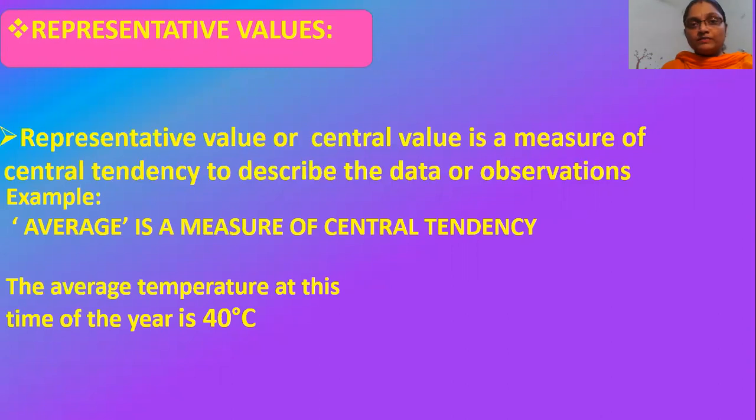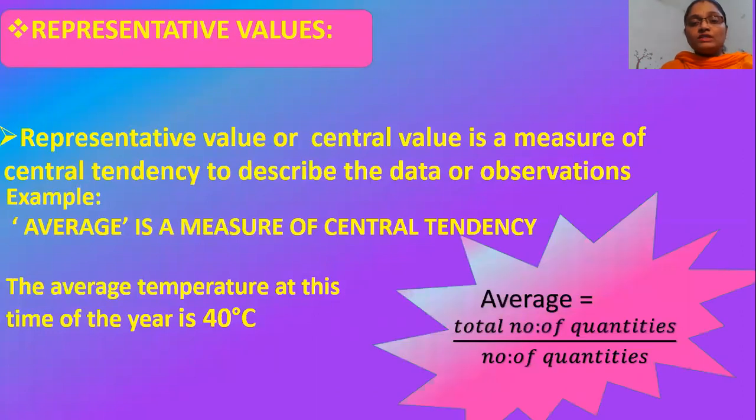What does it mean? It means that the temperature recorded often at this time of the year is around 40 degrees Celsius. That is, either it will be above 40 or it will be below 40 degrees Celsius. So the average is total number of quantities by number of quantities. It is a measure of central tendency.